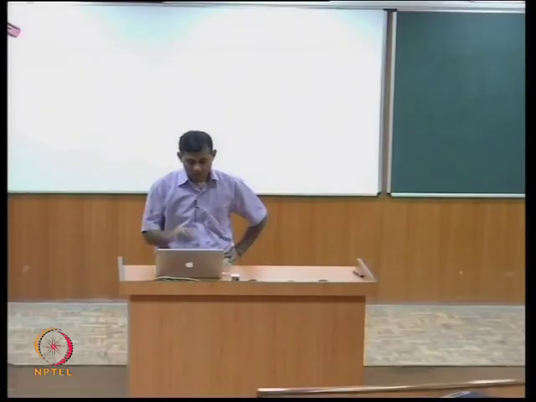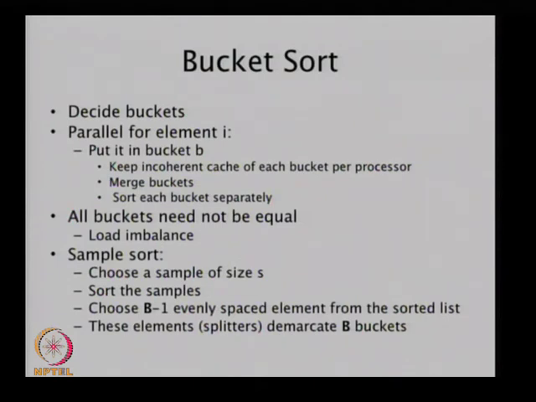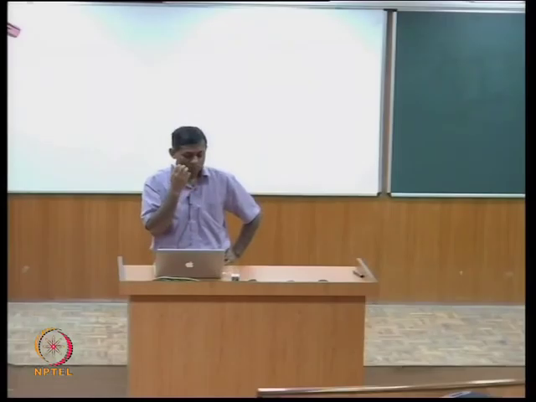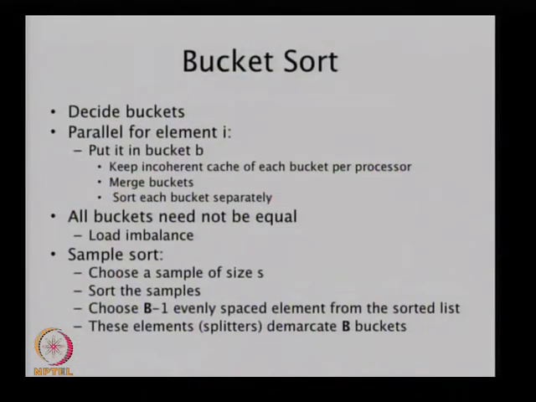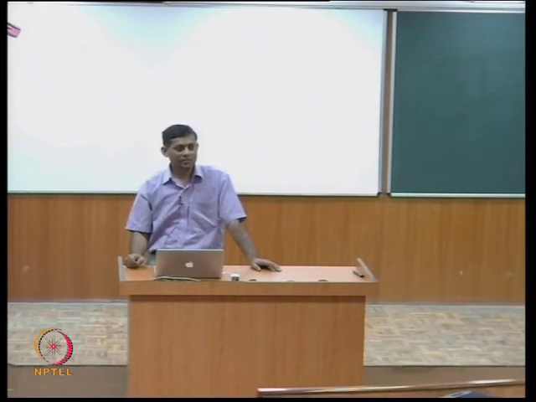How do we do the bucketing? One way to do this is the thing called sample sort at the bottom. It is a new name for bucket sorting, so to speak. It's also called sample sort, where we take some random number of samples. We have to determine what a good size would be. We'll sort the samples, and then we take every kth sample and take it out as a pivot.